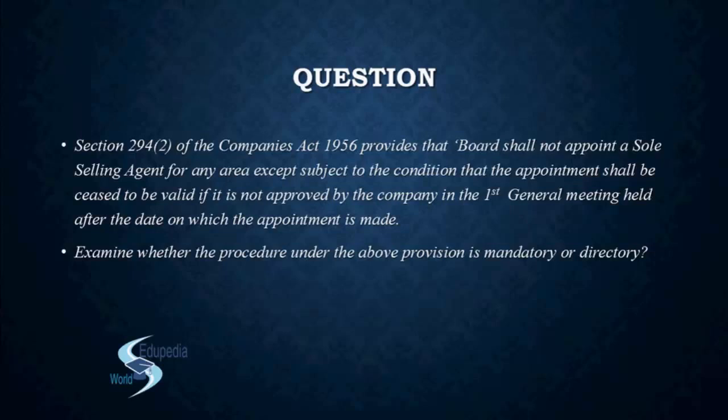So the directors could appoint him, but the appointment would become invalid if the members in the general meeting did not approve it. And the question says, examine whether the procedure under the above provision is mandatory or directory. So what do you think? Is it directory?